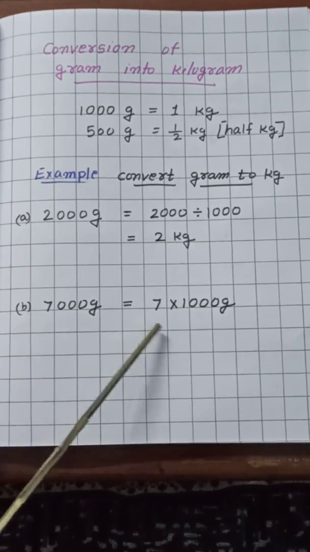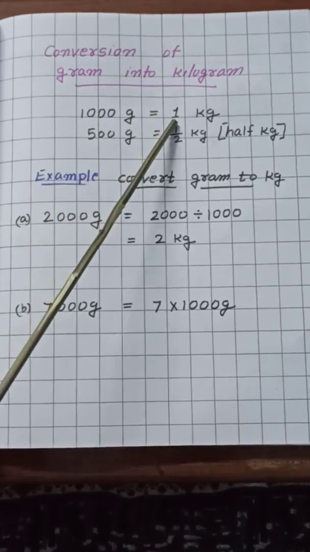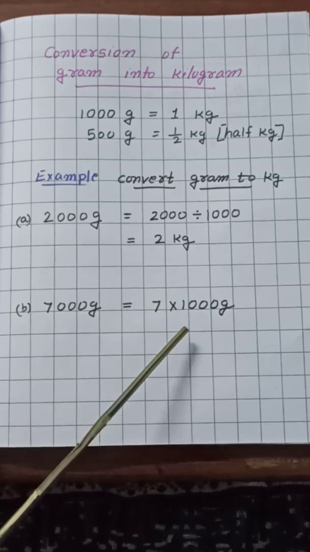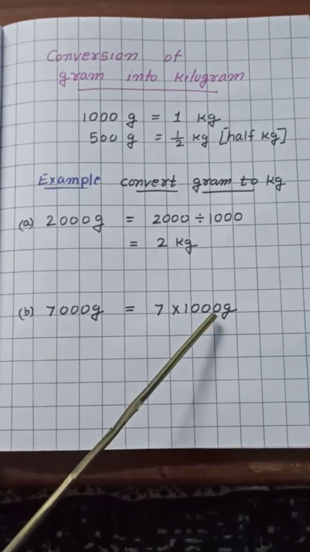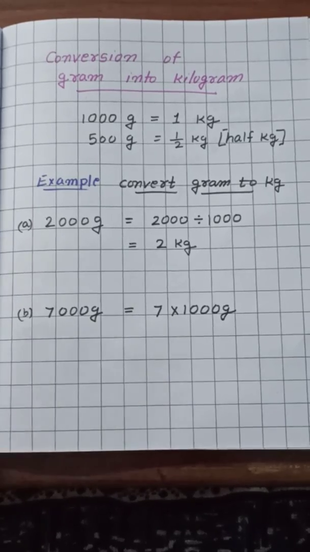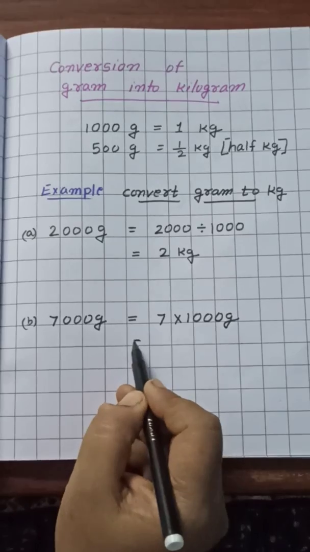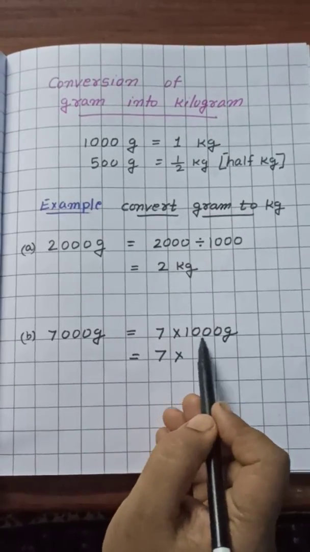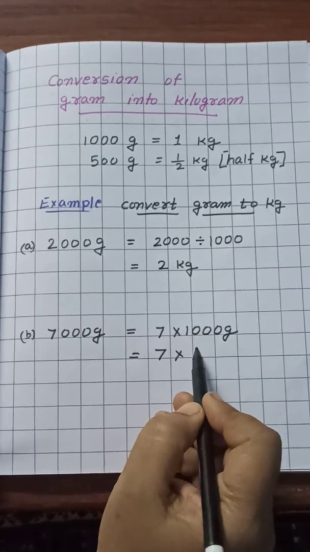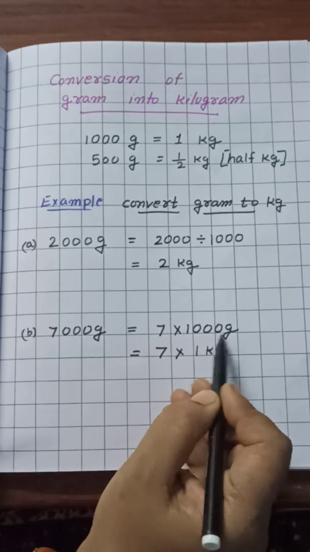So here I have written 1000 gram is equal to 1 kilogram. Children, can we write instead of 1000 gram is equal to 1 kg, 1 kilogram is equal to 1000 gram? So let's write.